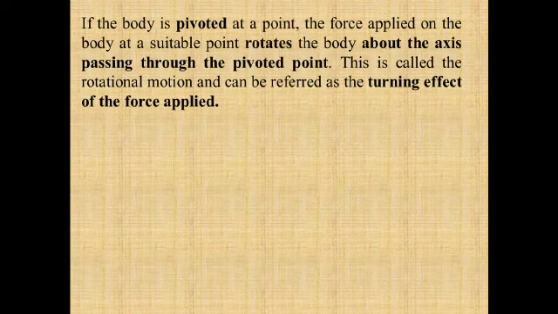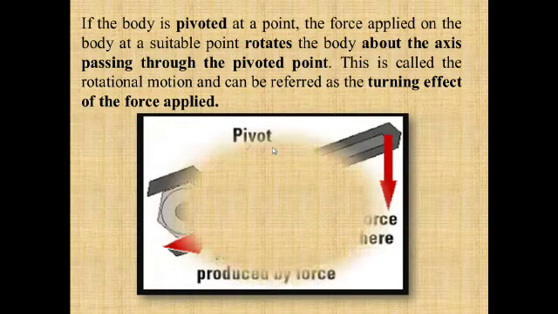Now suppose a body is pivoted at a point, and you apply a force at a suitable point. In that case the body starts to rotate about the axis passing through the pivoted point. So this is the rotational motion, and it can be referred to as the turning effect of the force.